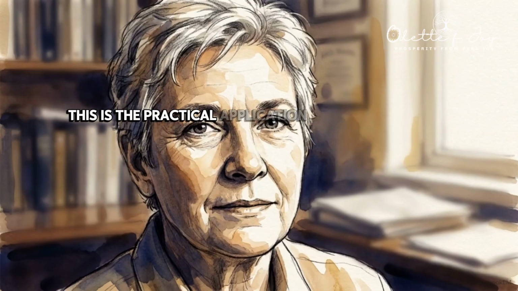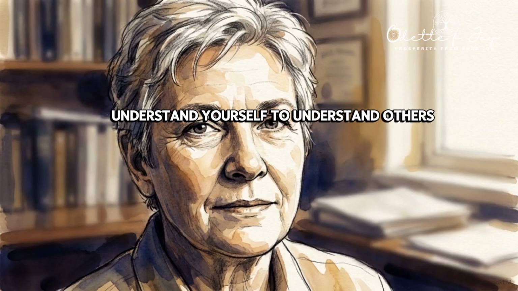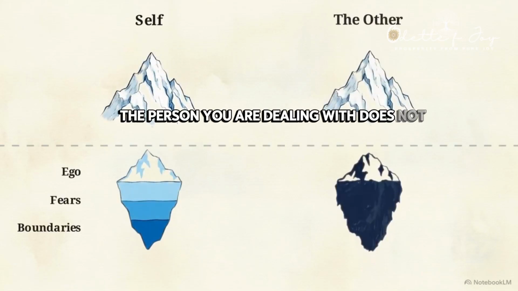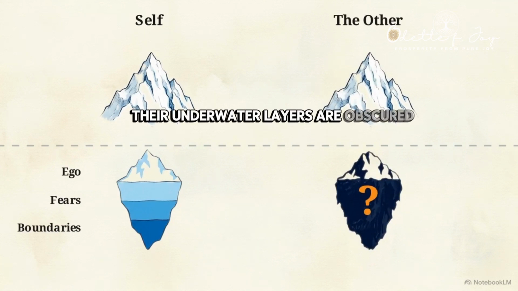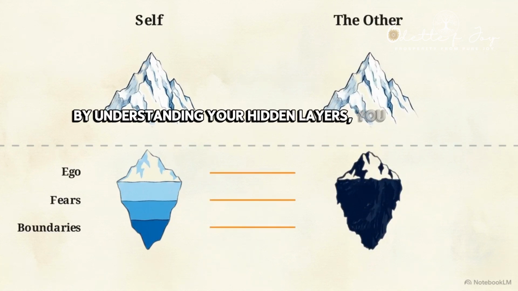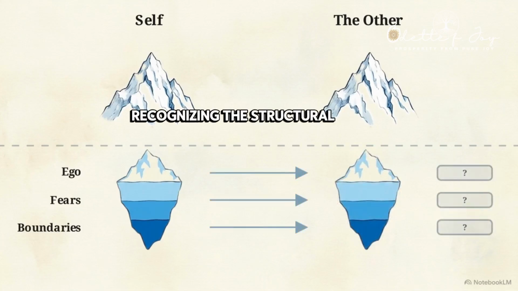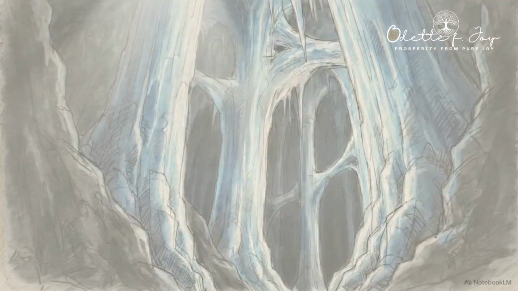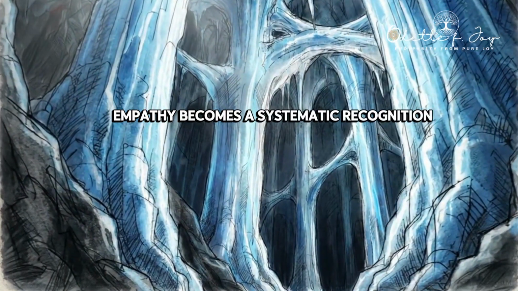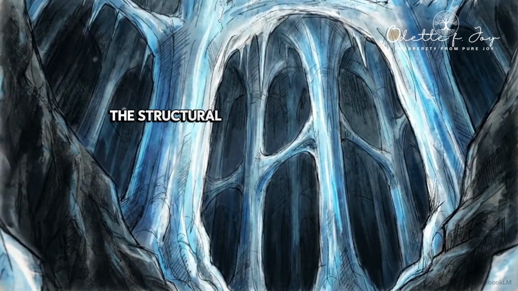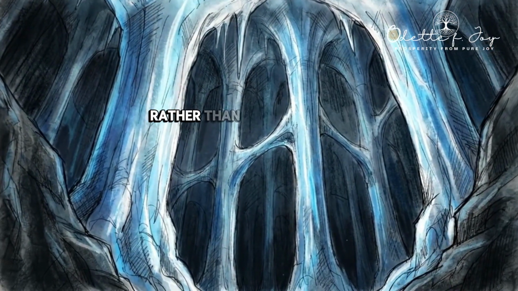This is the practical application of understanding yourself to understand others. You have a map of your iceberg. The person you are dealing with does not. Their underwater layers are obscured. By understanding your hidden layers, you infer theirs. You stop being defensive, recognizing the structural mechanics driving their outbursts. Empathy becomes a systematic recognition of shared human mechanics. You are analyzing the structural reality of the hidden iceberg rather than guessing at a feeling.